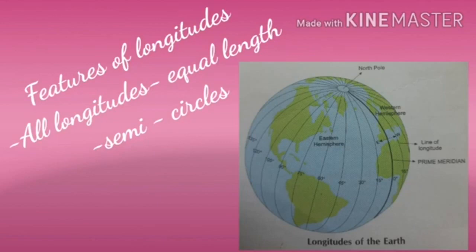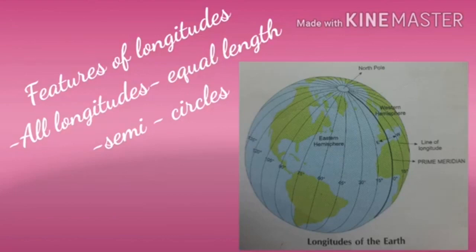The maximum distance between any two meridians is at the equator. The distance between any two meridians decreases towards the North Pole and the South Pole. Children, meridians are semicircles that run from the North Pole to the South Pole.